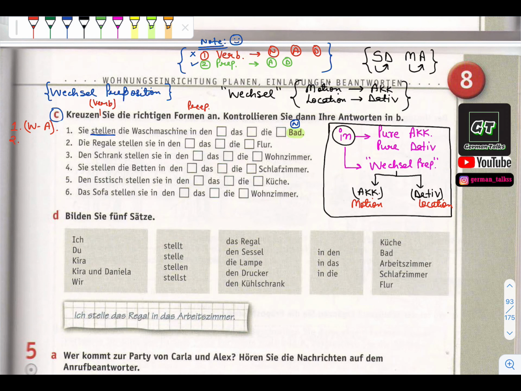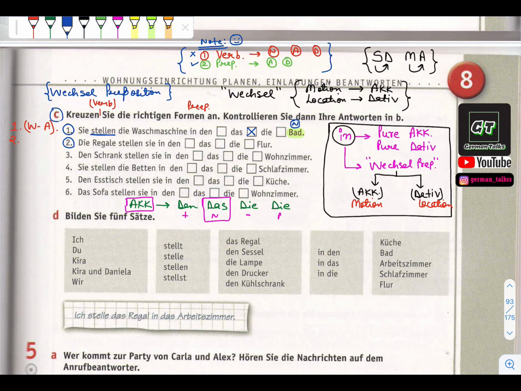Accusative of neutral, what will come? Accusative, neutral: das. So the answer will be this one.